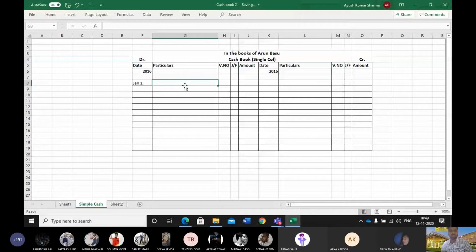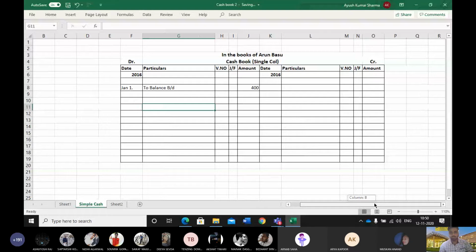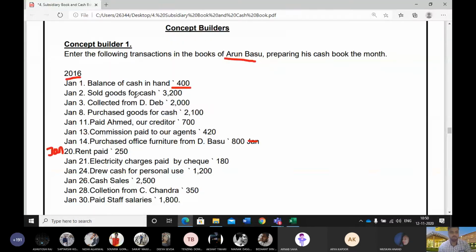As I've told you, in all types of cash book, the cash column will always have a debit balance. The opening balance should be written as balance b/d. The balance was rupees 400, so we wrote 400 here. For this you don't need to write any narration. Opening entries never have narrations.